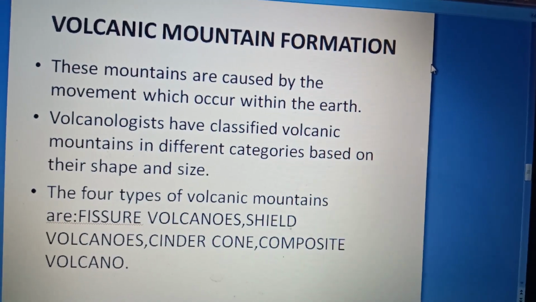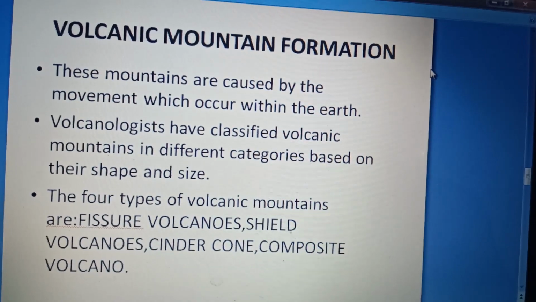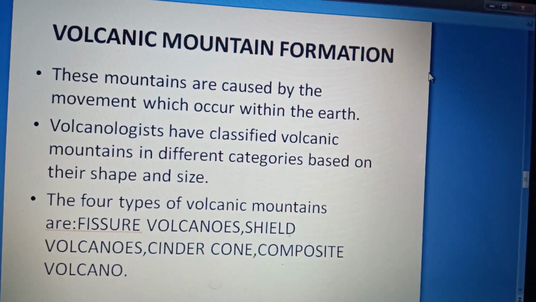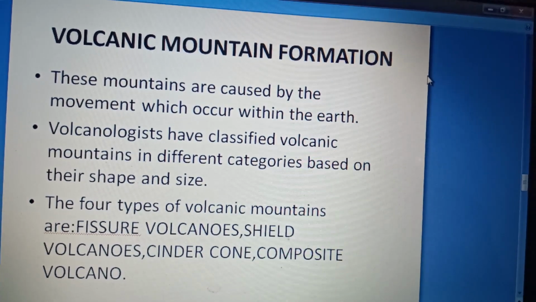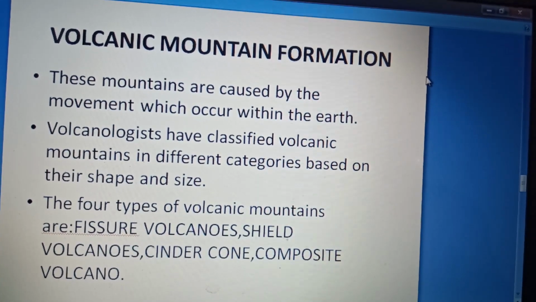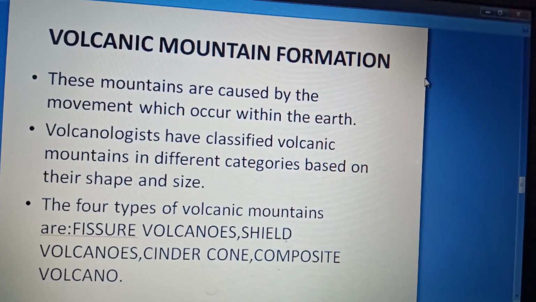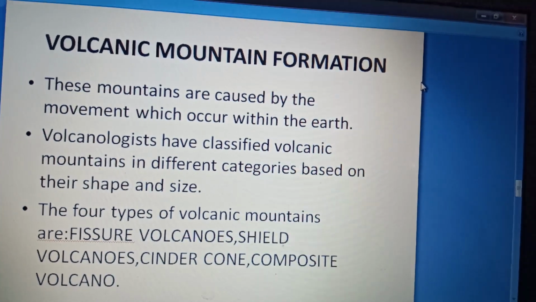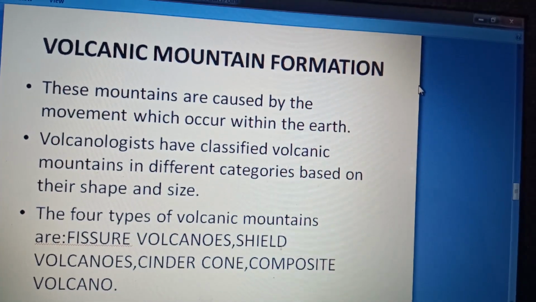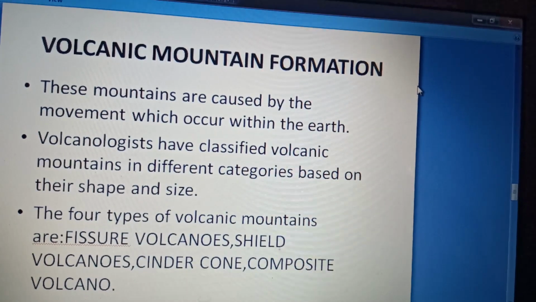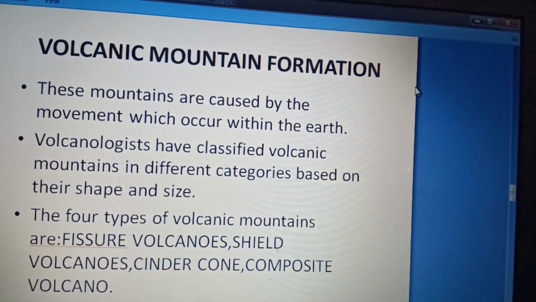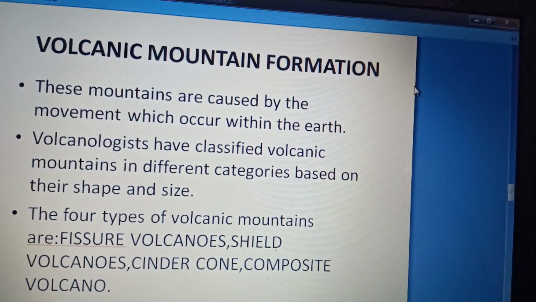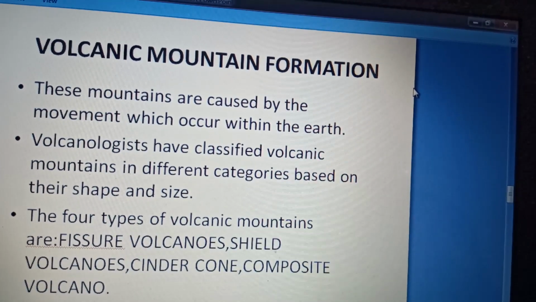What causes volcanic mountain? How are the volcanic mountains formed? As I have told you, volcanic activity also leads to the formation of mountain. These mountains are caused by the movement which occurs within the earth. Volcanologists have classified volcanic mountains in different categories based on their shapes and sizes. The 4 types of volcanic mountains are fissure volcanoes, shield volcanoes, cinder cone, composite volcano.